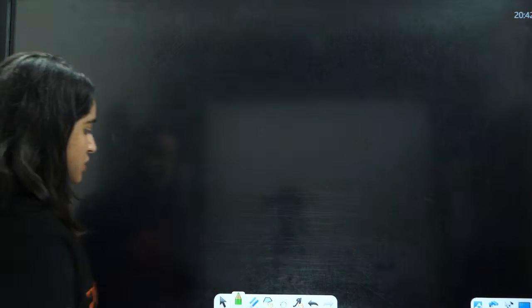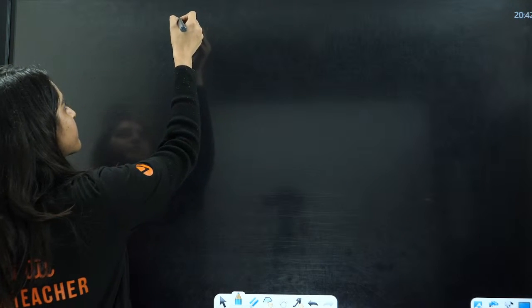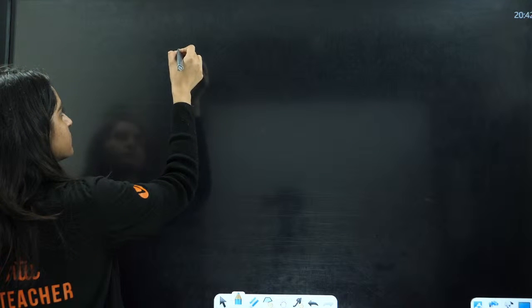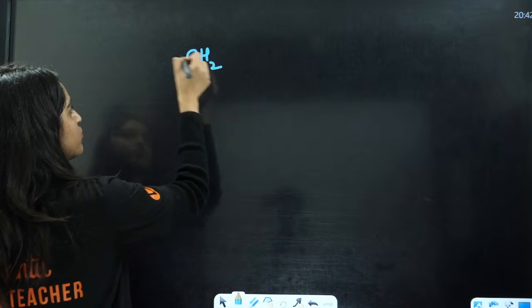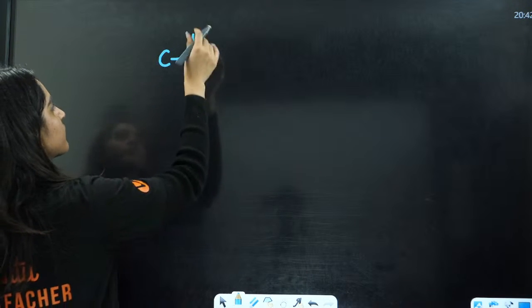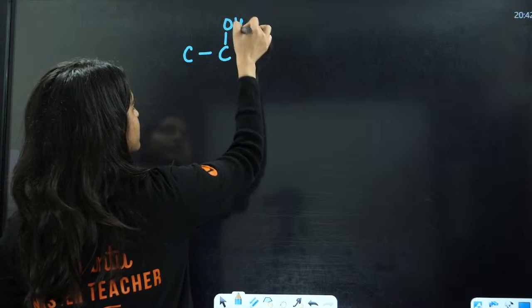Let me do a question for you. For example, you have CH2, this is C, I am going to draw the hydrogen after this. This is OH.